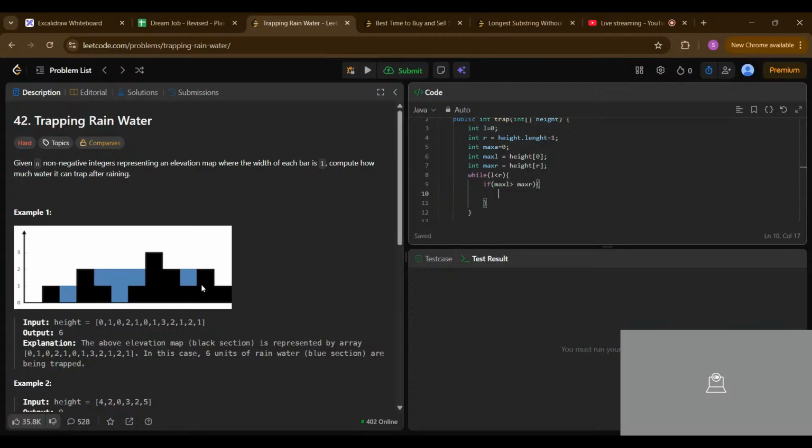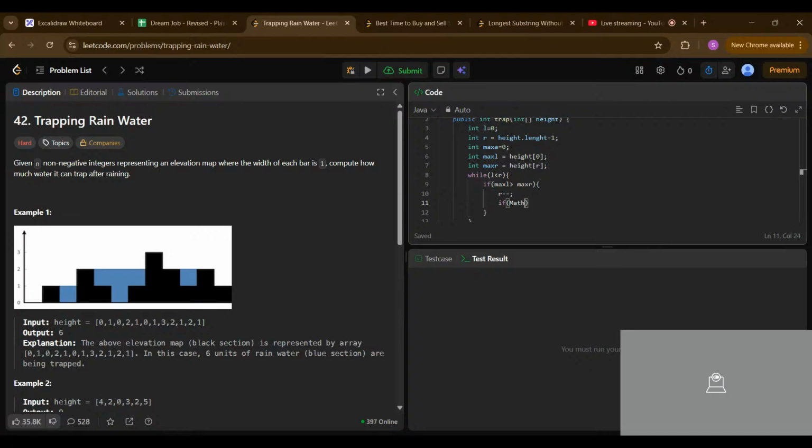What does it mean? It means I have to reduce the right pointer. How are we going to reduce the right pointer? Right minus minus, and if we reach here, we have to calculate the maximum area as well.